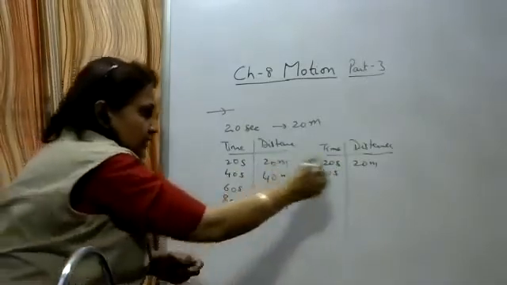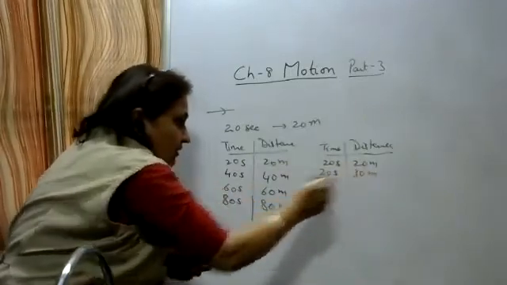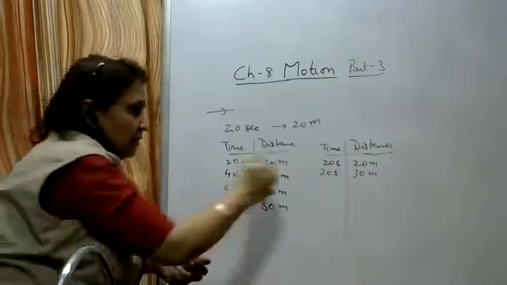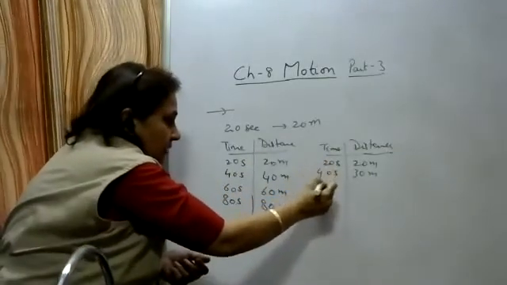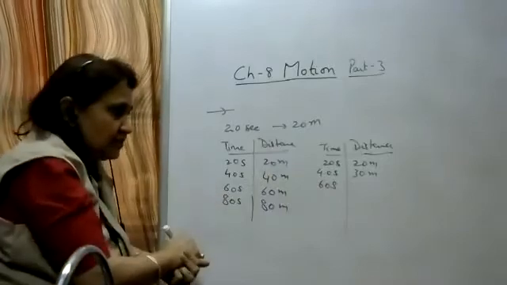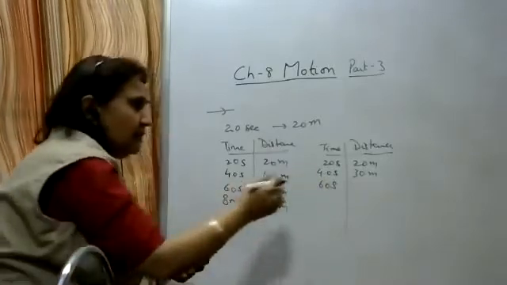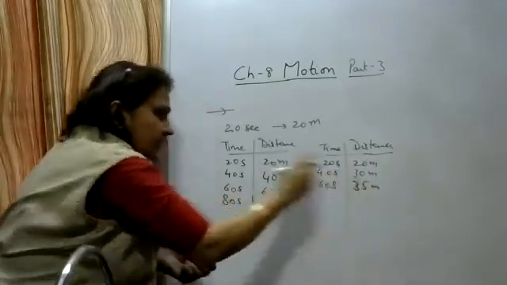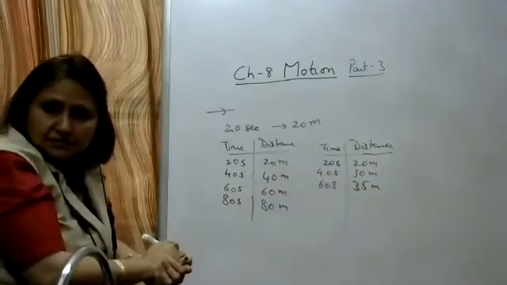Okay, so the distance traveled is how much? 30 meters. 20 plus 10, how much is it? 30 meters. Okay, then in the next 20 seconds, equal intervals of time, let it has traveled only 5 meters. That is 35 meters.